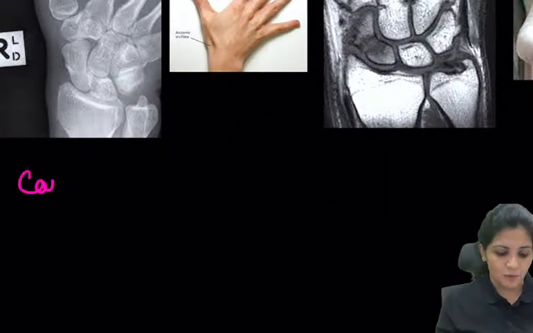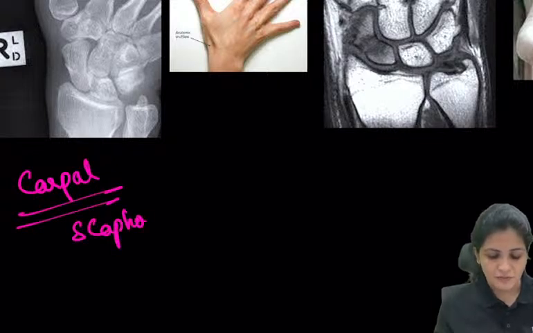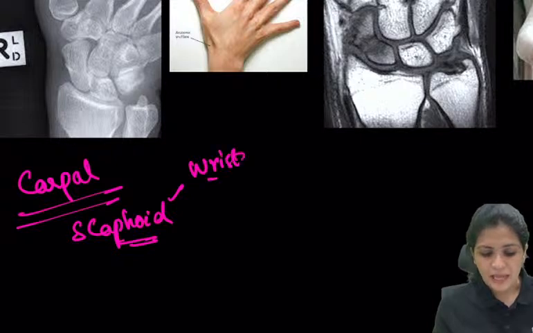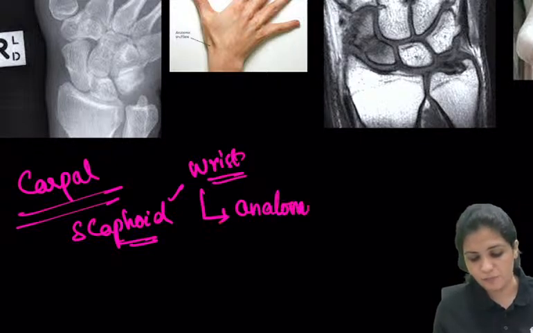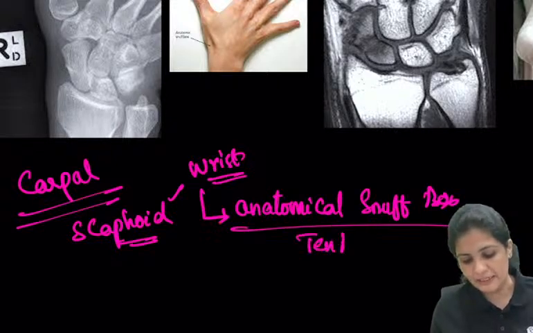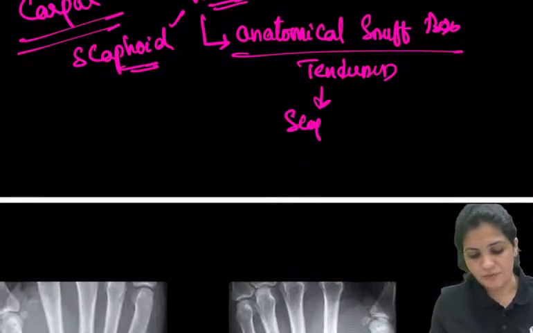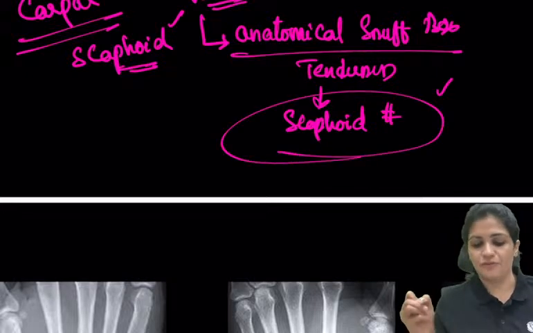And now coming to the most important thing again. In the carpal bones, we have one important thing, that is scaphoid fracture. So now the patient comes with pain in the wrist joint, and now you have to examine for the anatomical snuff box. If there is tenderness, then you go for scaphoid fracture.